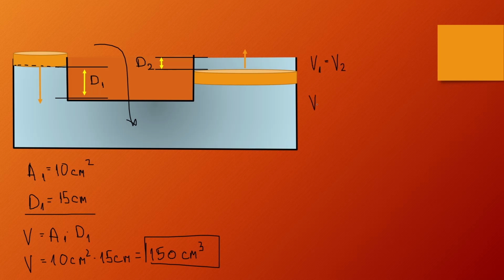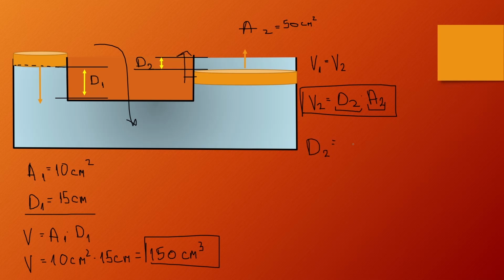And volume 2 is equal to the distance, d2, times the area 2, and we said area 2 is equal to 50 centimeters squared. In order to find how much we moved this big cork, distance is equal to volume 2 divided by area 2.